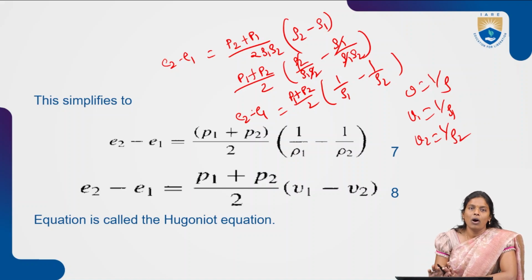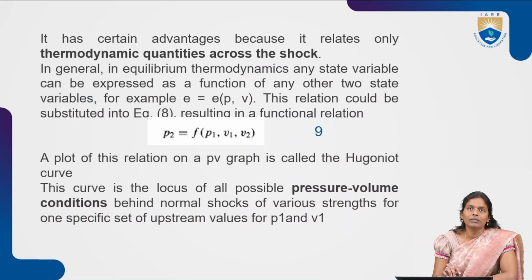As you can see, all the terms are in terms of thermodynamic expressions only. We don't have terms in velocity or Mach number, right? It is advantageous because it relates the thermodynamic quantities across the shock wave only. This expression of thermodynamic state variables is a function of two state variables, pressure and specific volume. So P2 will be a function of P1, V1 and V2. We will be plotting the PV graph, and that is nothing but the Hugoniot curve.